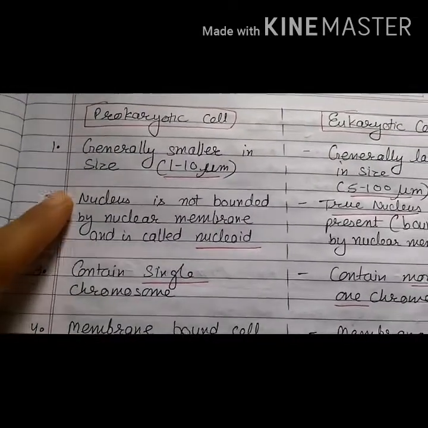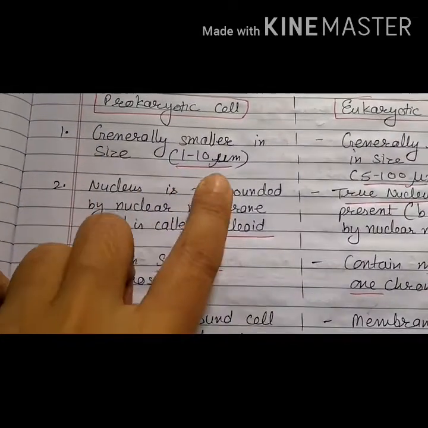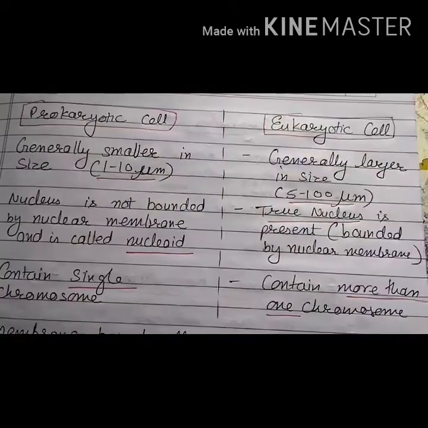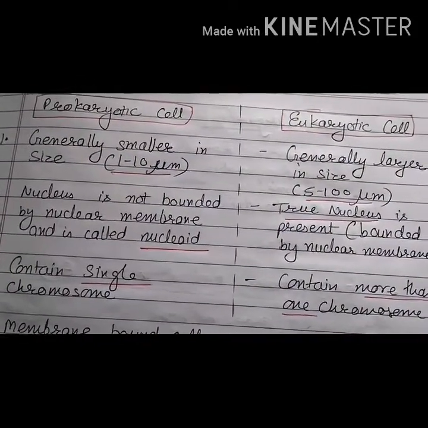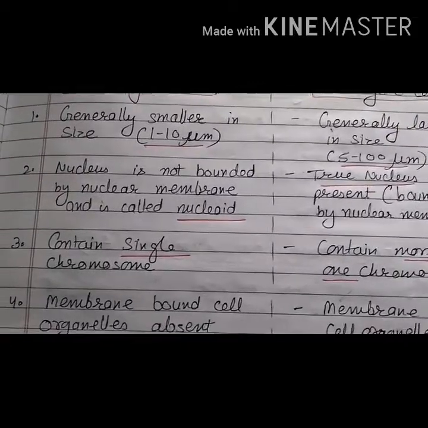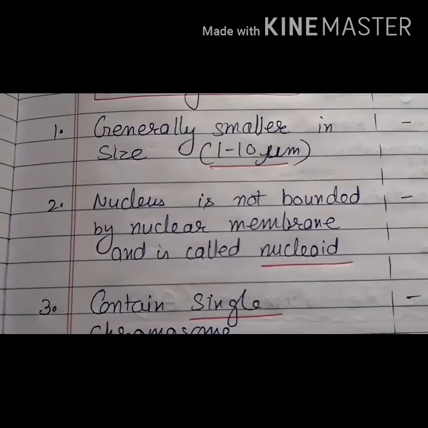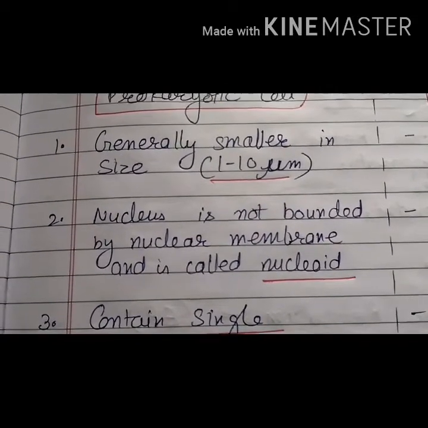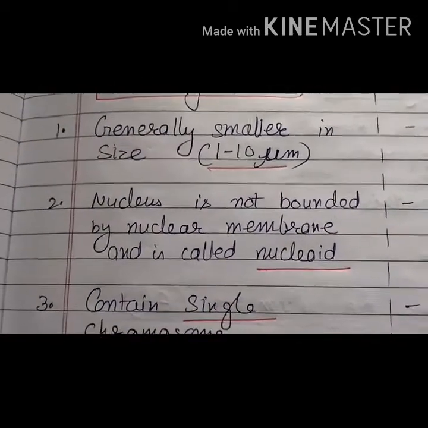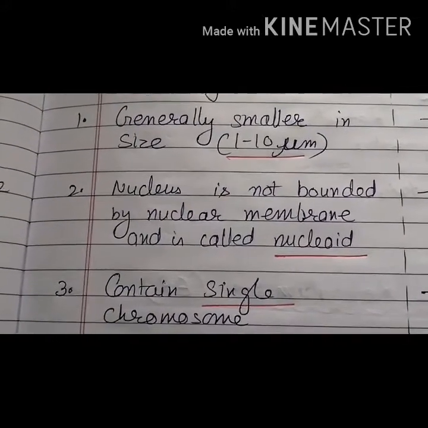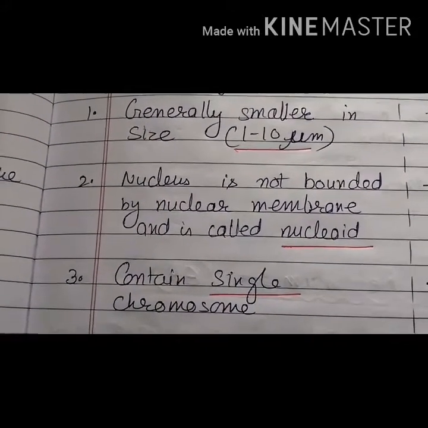The prokaryotic cells are generally smaller in size, that is 1 to 10 micrometer or micron, whereas the eukaryotic cells are generally larger in size. Then in prokaryotic cells, the nucleus is not bounded by the nuclear membrane, that is, it is called nucleoid. As we have discussed in the structure of nucleus, the nucleus has a double membrane.